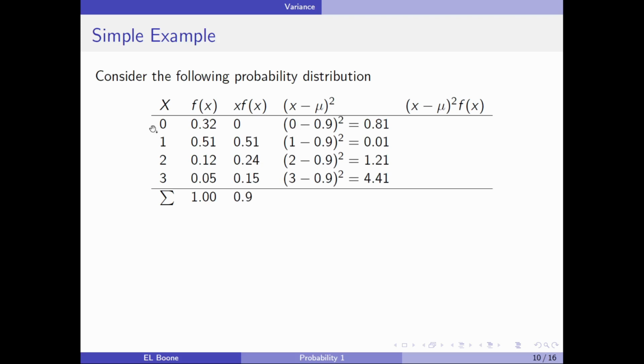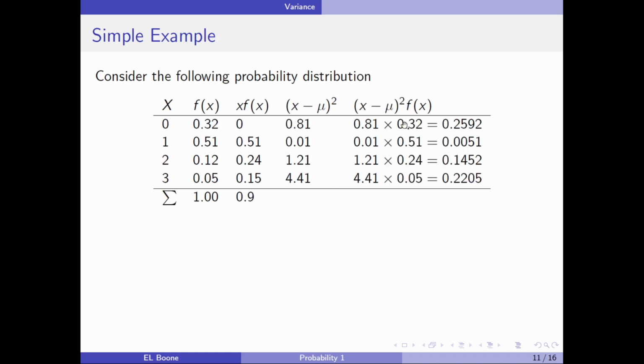So what I do is I just take x minus the mean, and square it: 0 minus 0.9 squared, 1 minus 0.9 squared, 2 minus 0.9 squared, 3 minus 0.9 squared, and here are the values that you end up with. Now, in the next column, I need to take these values that I've calculated and multiply them by the probability, which is found over here. So I'm taking the number from here, multiplying it by the number over here, and coming up with this number, and so on all the way down.